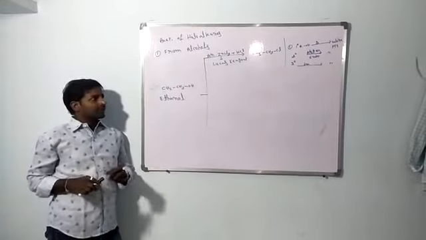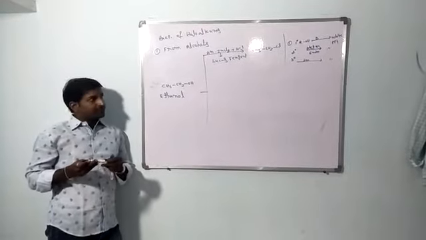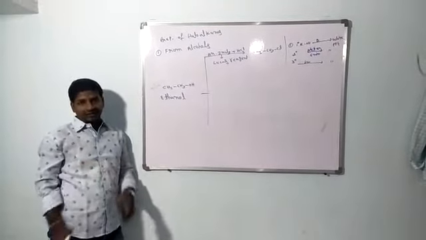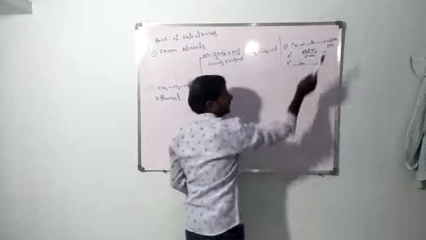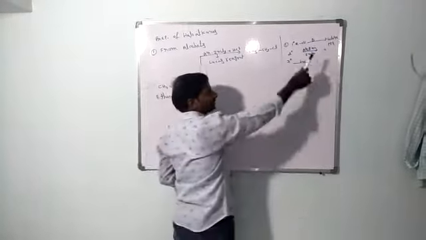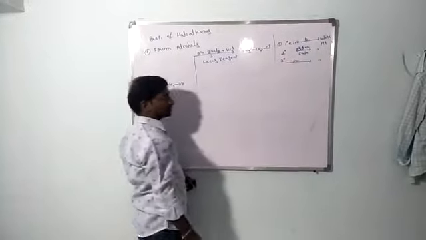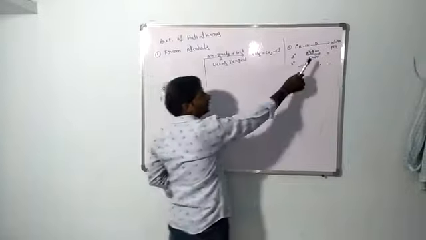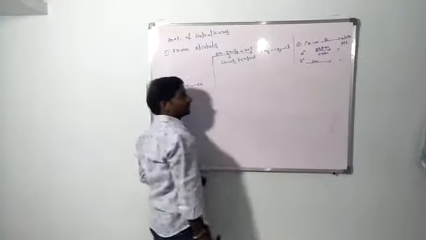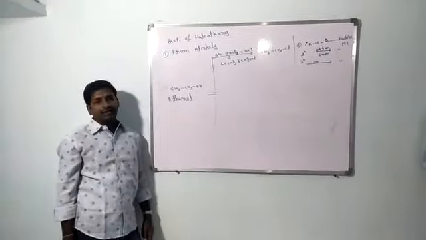So using the Lucas reagent, we distinguish primary, secondary, and tertiary alcohols. Primary alcohols do not give the white precipitate at room temperature, only by heating. Secondary alcohols give it after 5 minutes. Tertiary alcohols give it immediately.